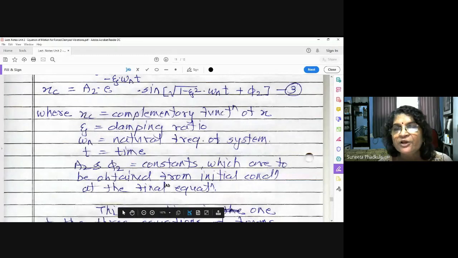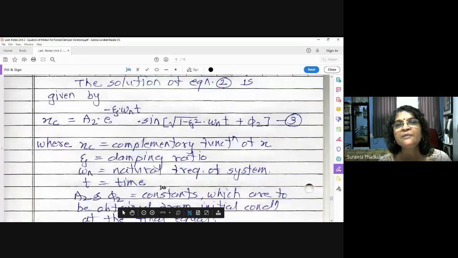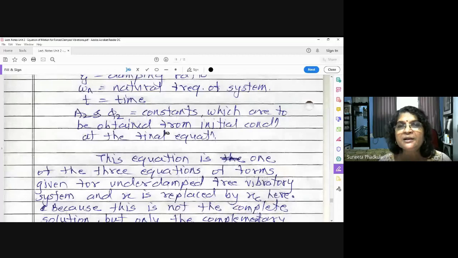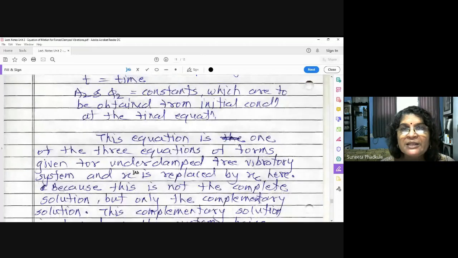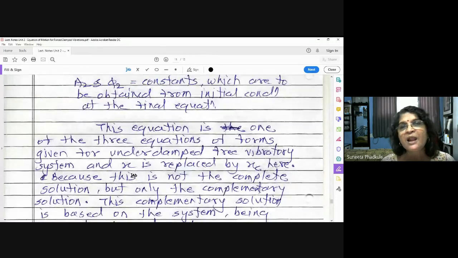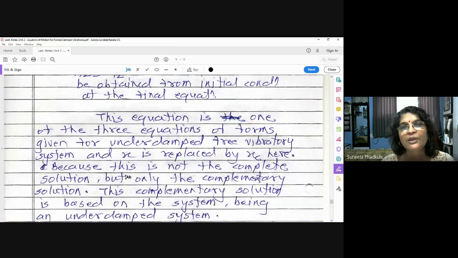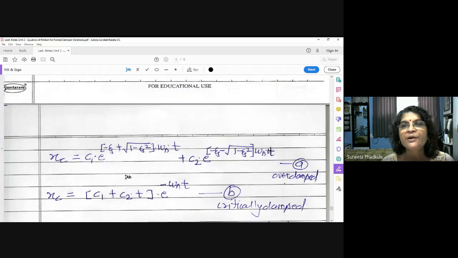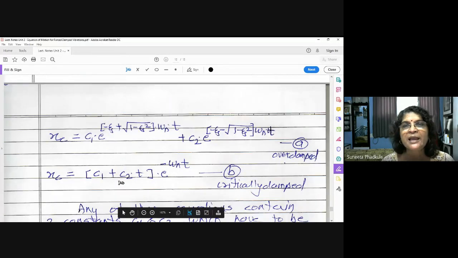We have solved many problems also. Understood? So you are familiar with this equation. This is the solution for under damped vibration. So there is no need to study it separately, as you have already studied the complementary solution. Okay. Now instead of under damped vibrations, if the vibration is over damped or critically damped, what will be the solution? See, I have written here.